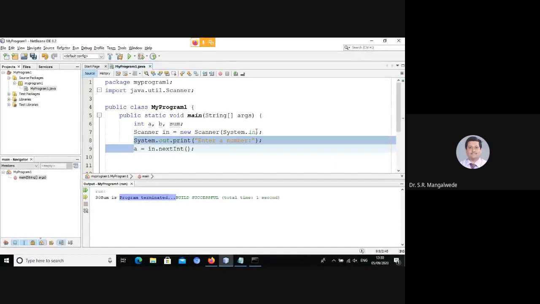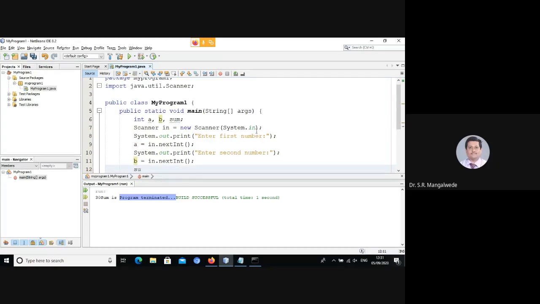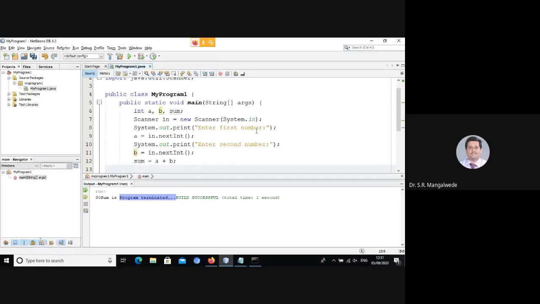Similarly, I'll just copy and paste it again, enter second number, and read it into variable b. Now I can say sum equals a plus b, and then display "sum is" followed by sum.